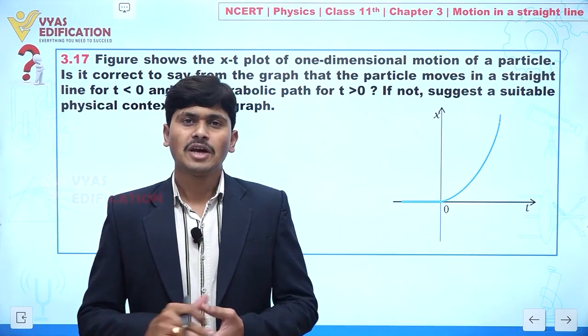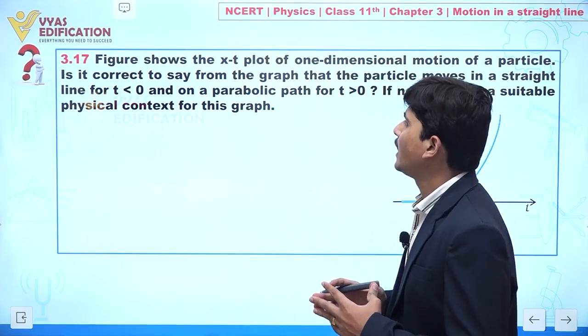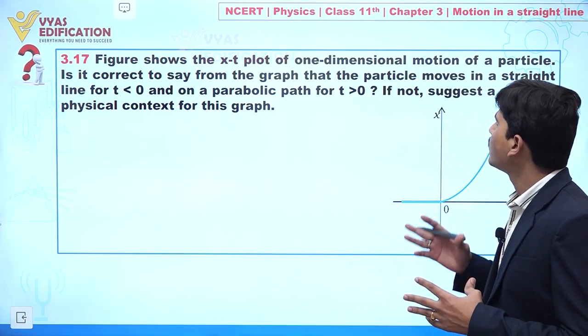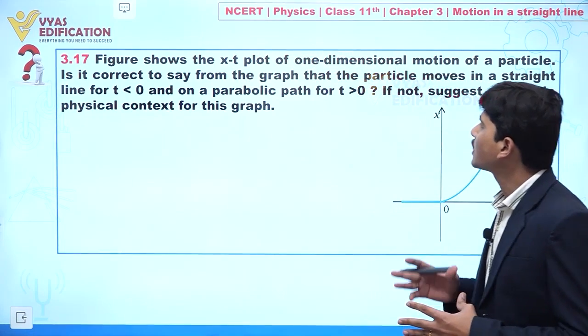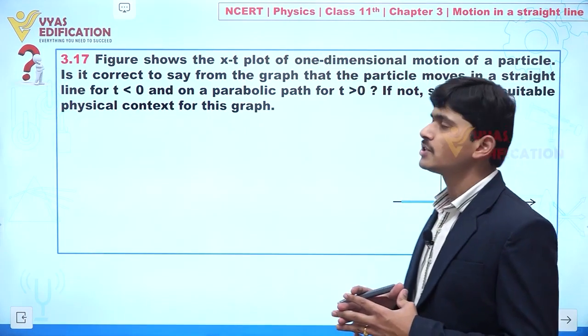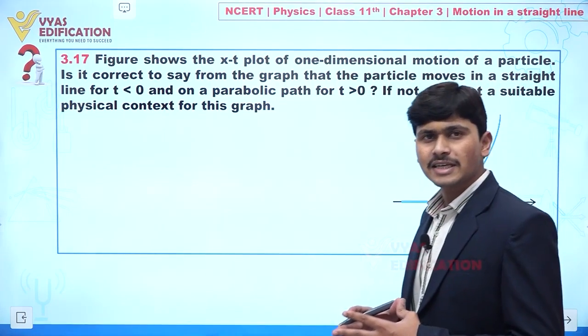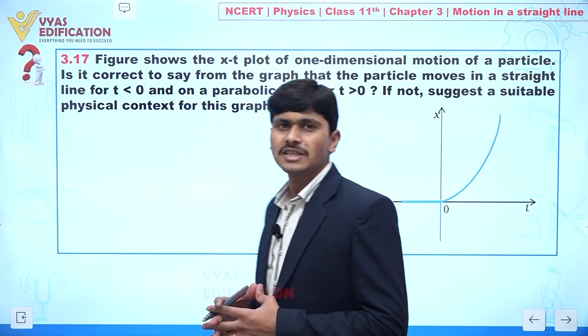Clear to everyone? Now dear student, we are going to discuss question number 3.17, and in this question it is given to you, figure shows the x-t plot of one dimensional motion of a particle. Is it correct to say from the graph that the particle moves in a straight line for t less than 0 and on a parabolic path for t greater than 0? If not, suggest a suitable physical context for this graph.